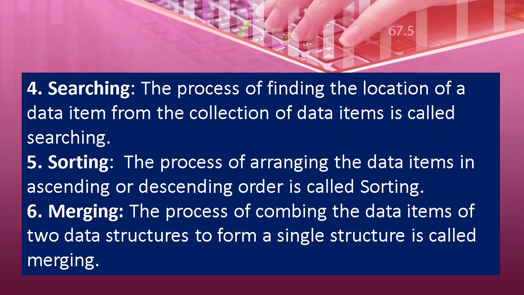Searching. The process of finding the location of a data item in a collection of data items is called searching. So there are 100 data elements, and you want to find out whether one data item is present among them. Then we start searching one by one to see whether that element is found or not. So the process of finding out the location where that particular data item is placed is called searching.